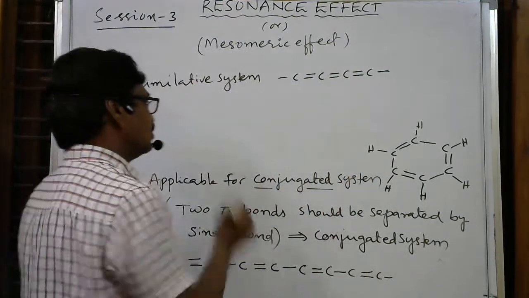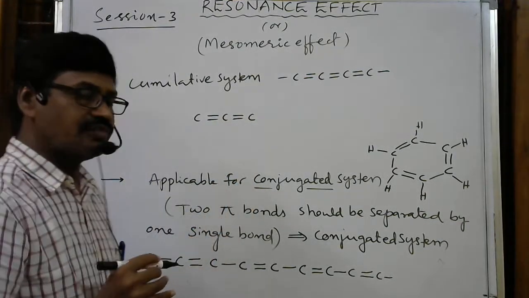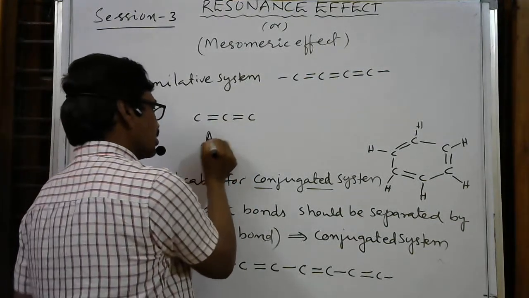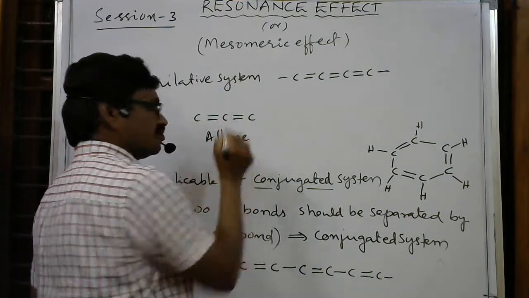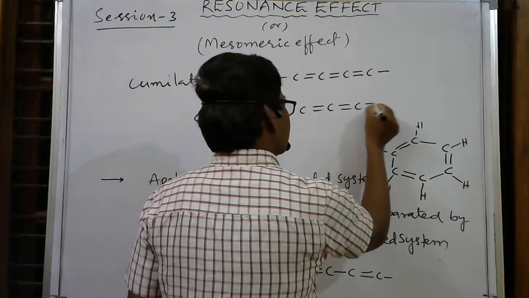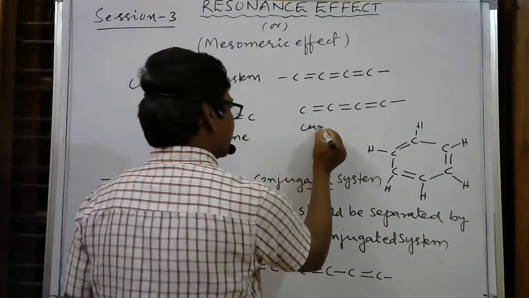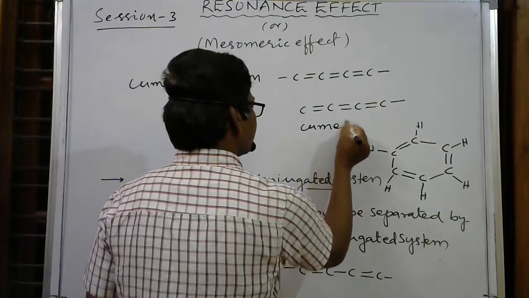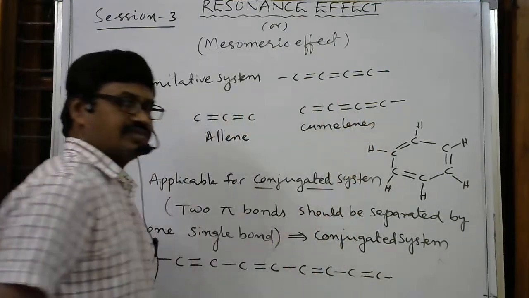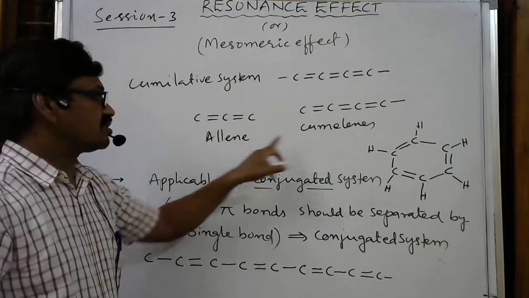If two double bonds are continuously present in the molecule, it is an allene. If three double bonds are present like this, it is a cumulene.